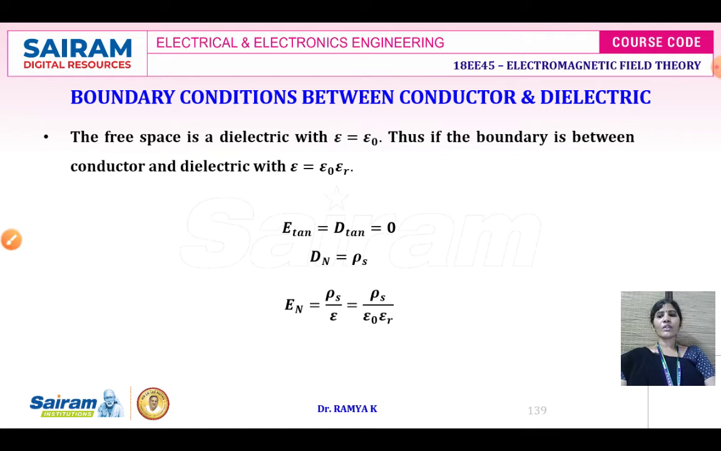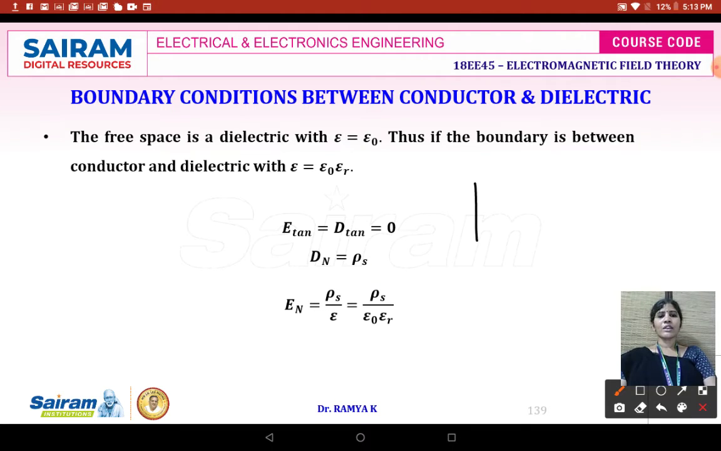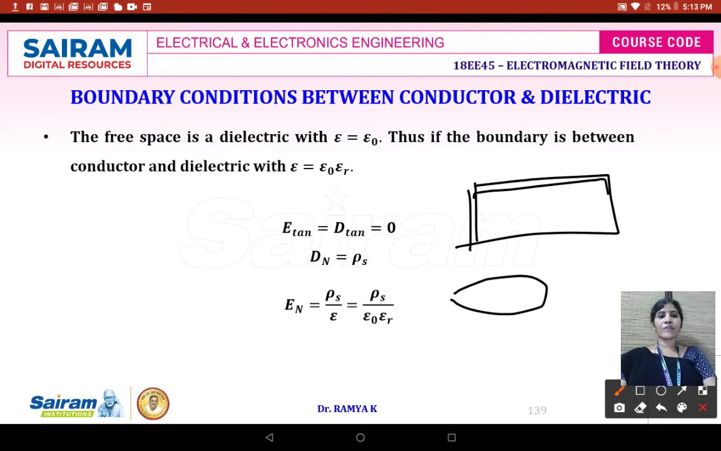For tangential component analysis, we have to use a rectangular contour. For normal component analysis, we will be using a Gaussian cylinder.